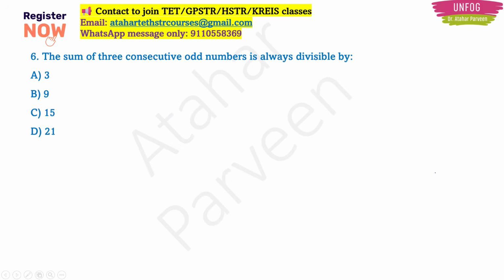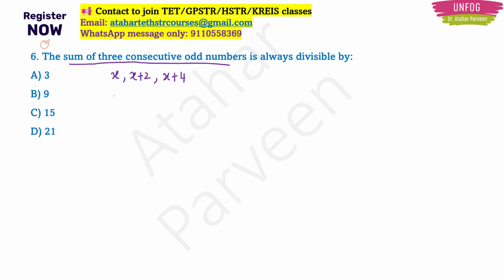Next question. The sum of 3 consecutive odd numbers is always divisible by, and the options are 3, 9, 15, 21. So, the sum of 3 consecutive odd numbers, they are telling. What are the 3 consecutive odd numbers? You should know it first of all, right? x, then you have x plus 2, then you have x plus 4. These are the consecutive odd numbers, right?